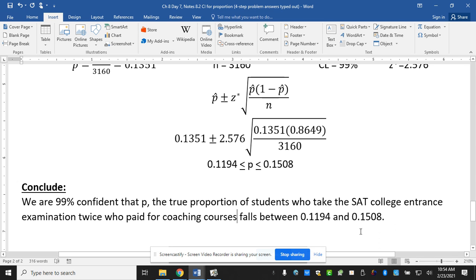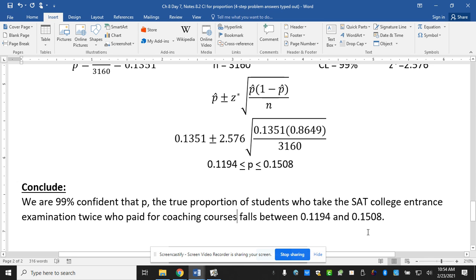Questions on any of the homework? Yeah. The second one, if it says in the problem, it's asking for the proportion of coaching among the students who took it. Is that the same as what we could put here, or for our population? Yeah.